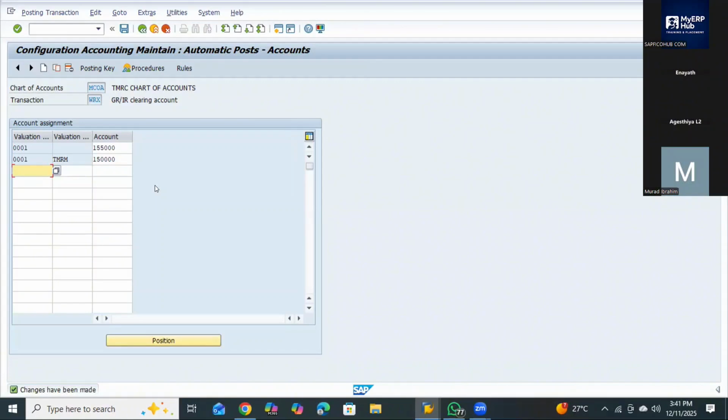My intention is, standard valuation classes are there: 3,000, 3,100, 7,920. That is enough. Again, no need to create. Okay, we have to use the standard ones only, sir, not our own defined. No need to create. In real time, the MM people will create. Even if you create in real time, they will not allow you. Okay, sir, in that case, we should not waste our time, right?